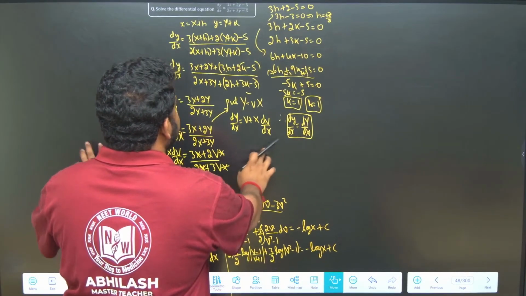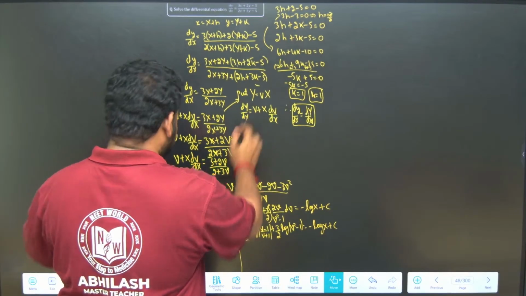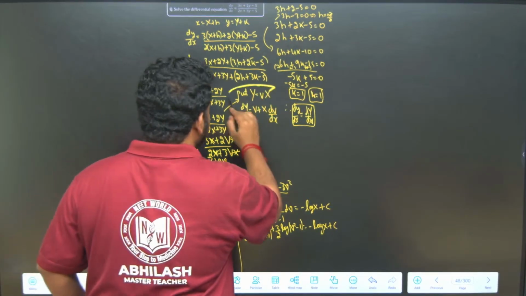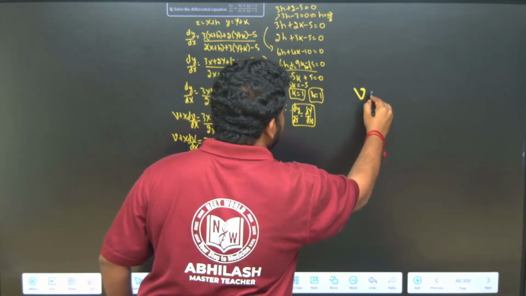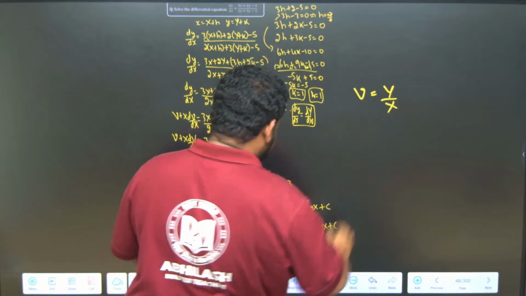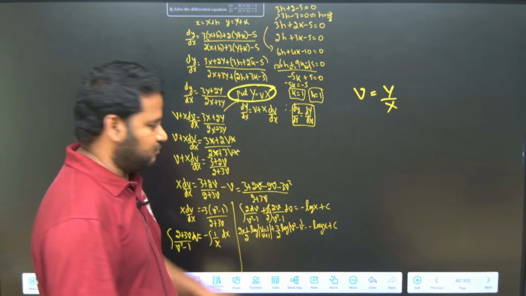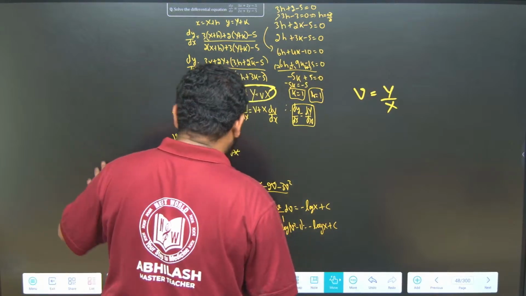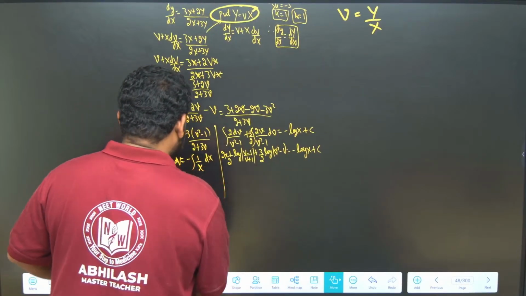See, if you see here, we put y is equal to vx. This means v is equal to y by x. So, wherever v is there, I have to put y by x now. So, this will transform into what?